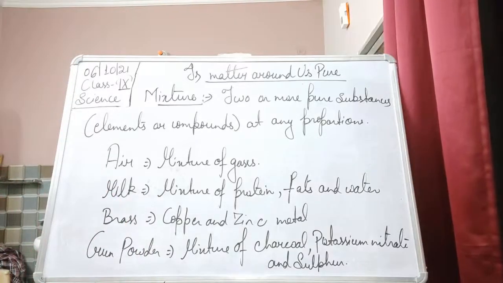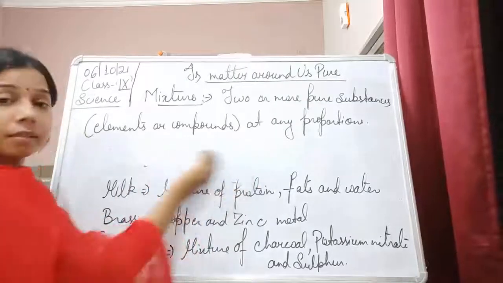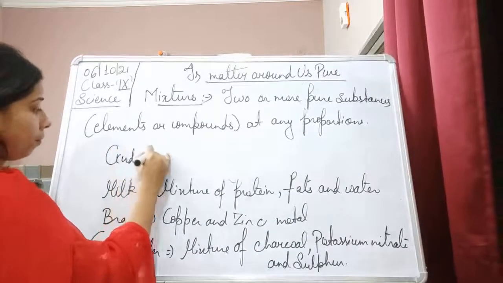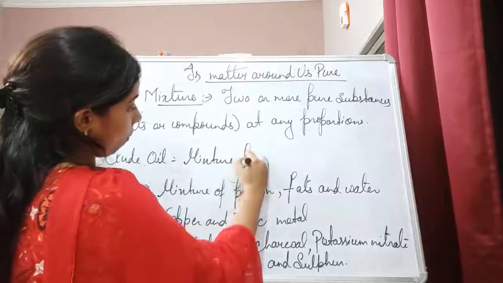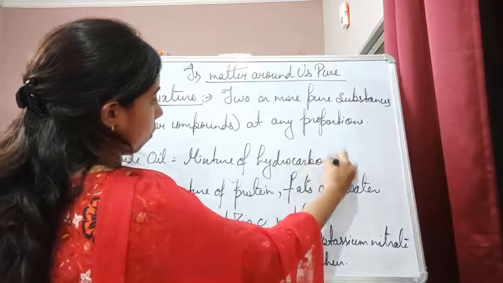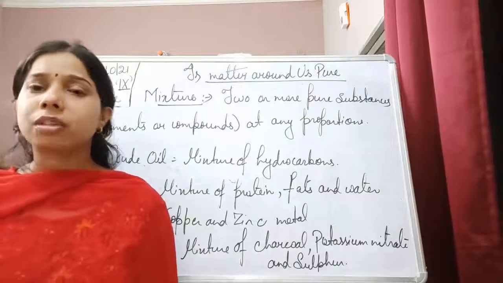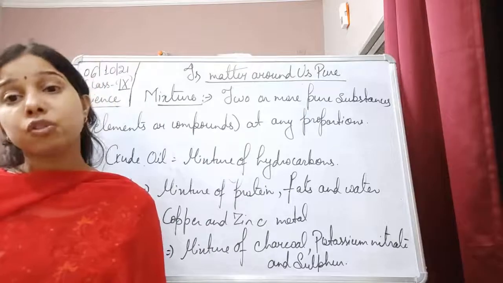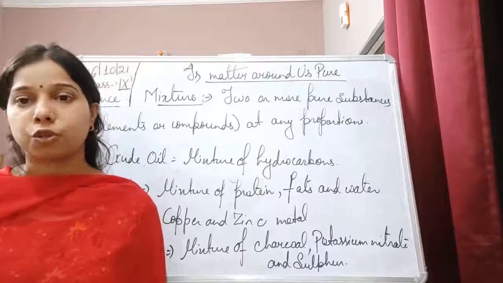Then crude oil. Crude oil is a mixture of hydrocarbons. So this is how the different mixtures are there, students, which when combined together, combine in any ratio. There is no such fixed ratio between them.